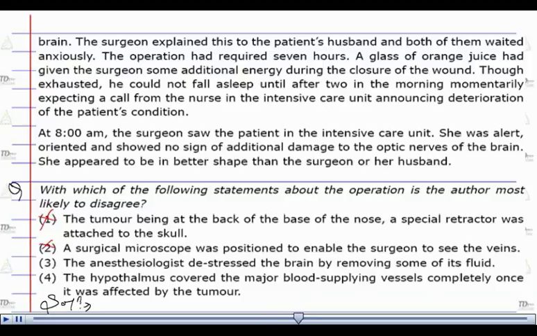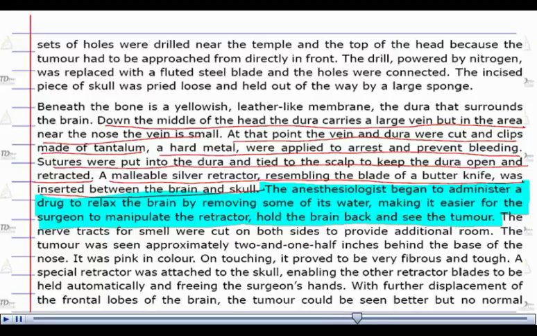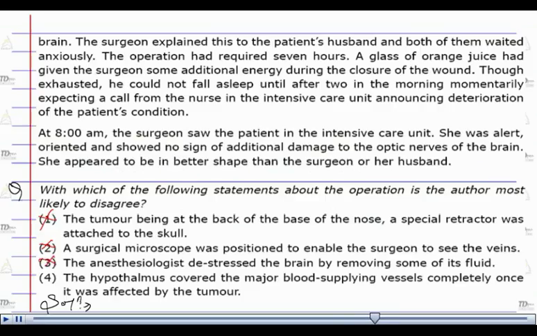Option number 3 is the anesthesiologist de-stressed the brain by removing some of its fluid. Here in the same paragraph, the anesthesiologist began to administer a drug to relax the brain by removing some of its water, making it easier for the surgeon to manipulate the retractor, hold the brain back and see the tumor. Here we can clearly see all the options so far are absolutely correct. That means option number 4, which is the only option left to us, is the correct answer.